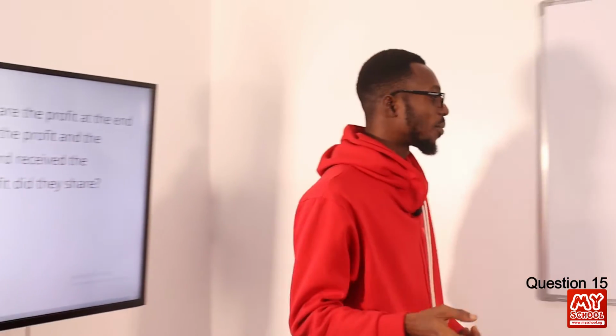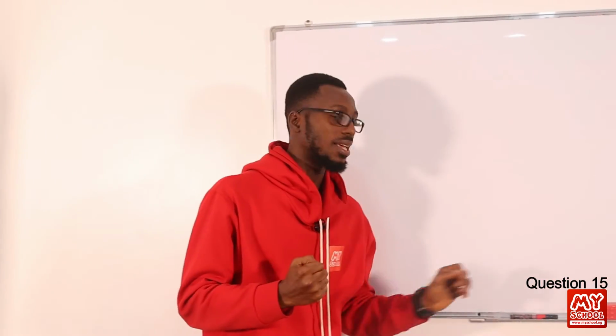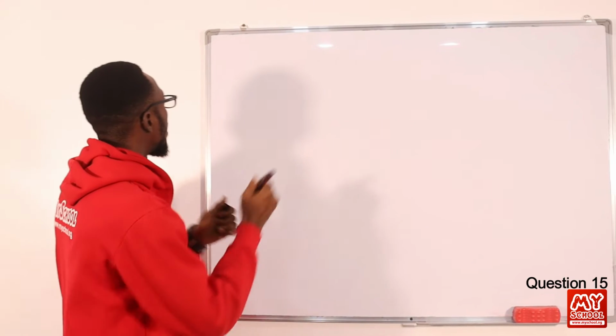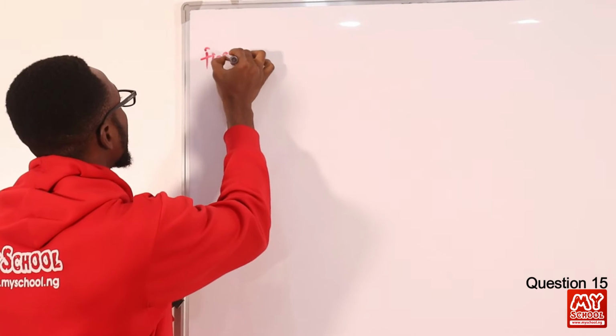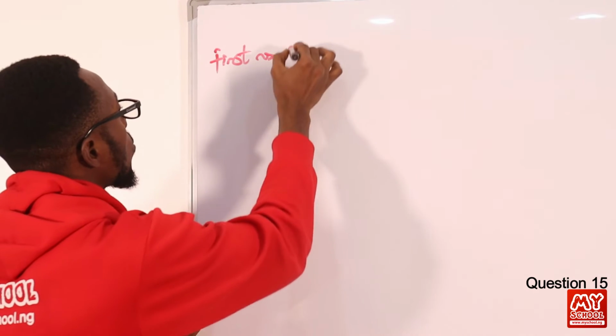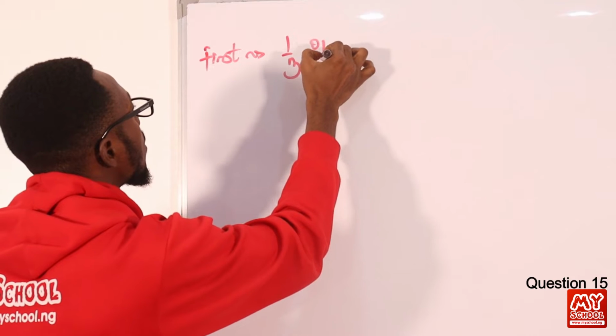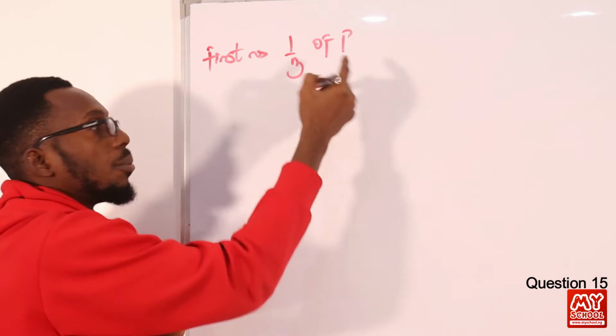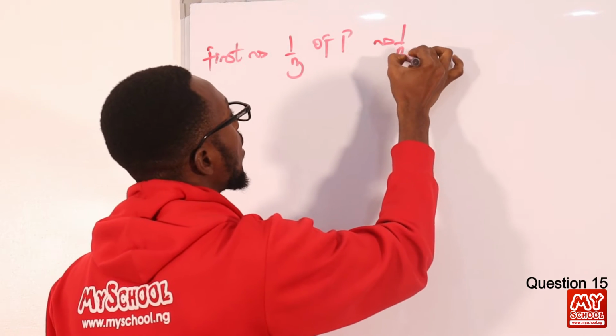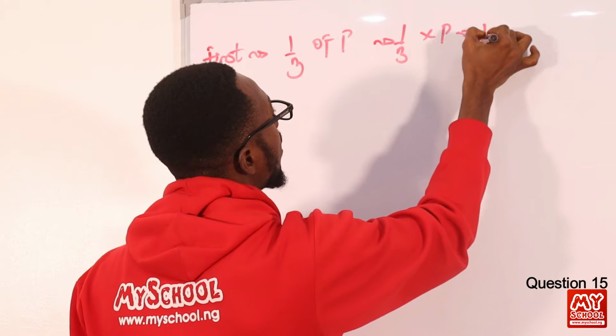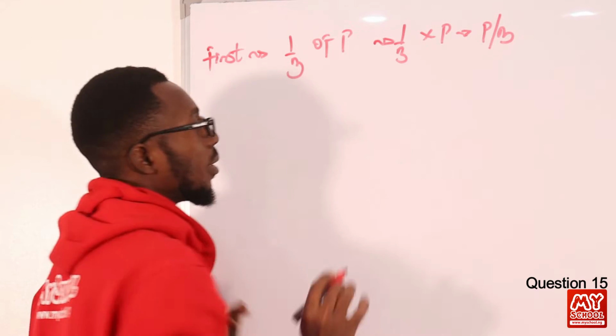All right, very easy. We just have to pull out the given data. At first we are told the first brother got 1/3 of the profits. So 1/3 of profits P, that is 1/3 times P, that is P/3.